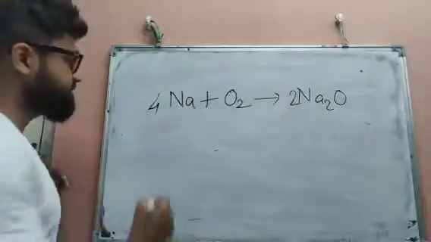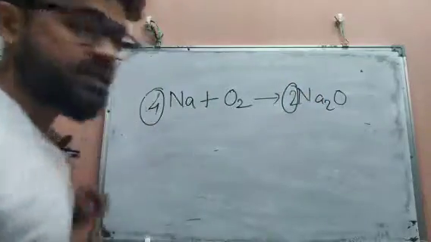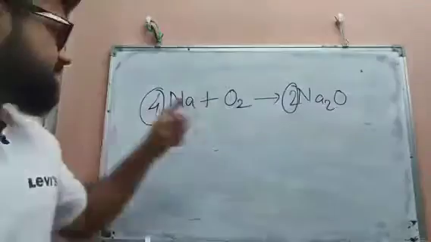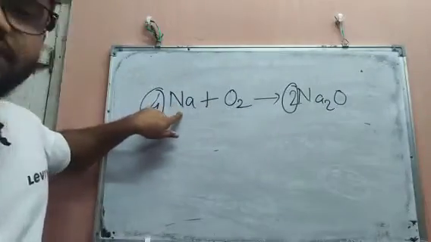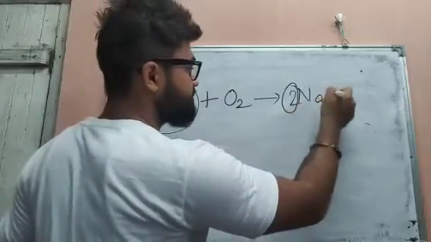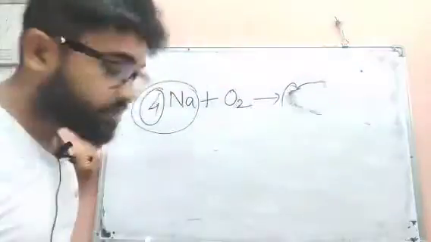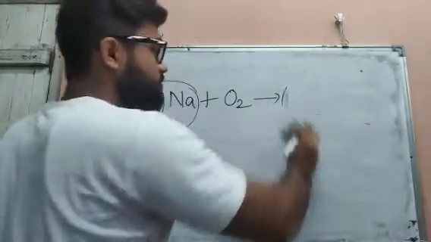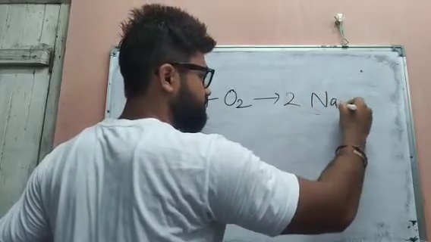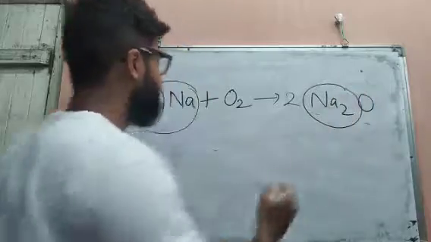You may be asking why I am writing 4 here and 2 there. It is all about basic knowledge. Here 4 means the number of sodium atoms is 4. Here the sodium atoms in Na2O is 2, but on the other side it is 4 atoms.